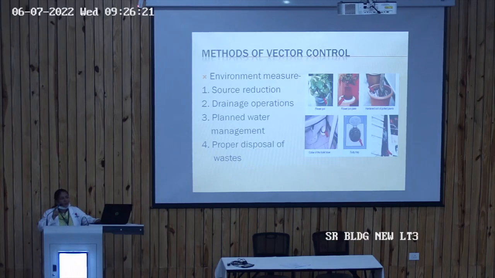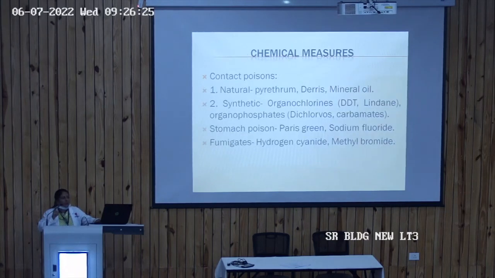Next is the drainage options, then the plant water management and disposal of the waste. Then chemical measures that include natural, that is pyrethrum and dairies and mineral oil. They all kill the mosquito larva. Other is synthetic, that is organochlorines that include DDT and lindane, and organophosphates. Then stomach poison that includes Paris green, whereas fumigates that includes hydrogen cyanide.